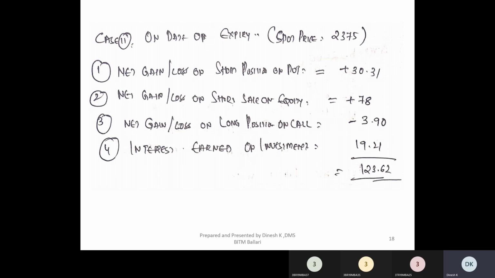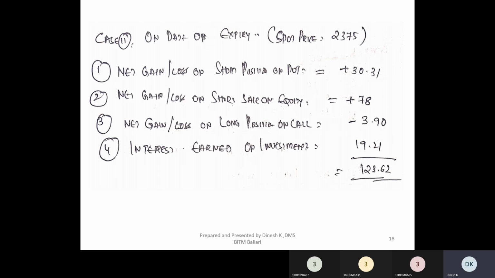Next, you had taken a long position on a call option where the strike price was 2400 and the premium that you have paid was 3.90. Now the market price is 2375, which is less than 2400, so you will not execute your contract. The call buyer will withdraw from the contract and assume only the limited loss of 3.90. So the loss is 3.90.